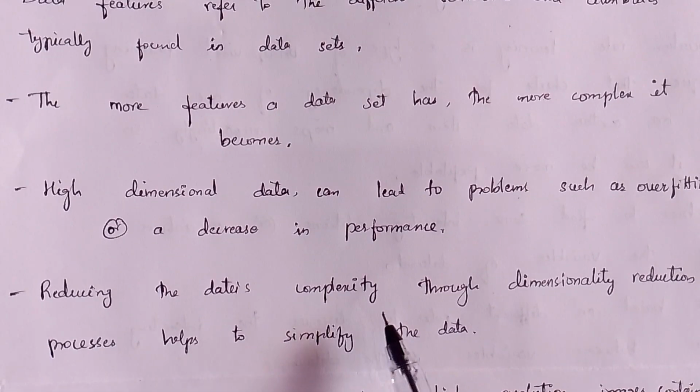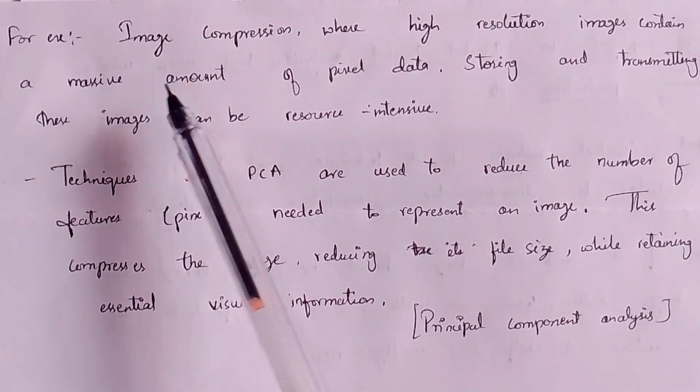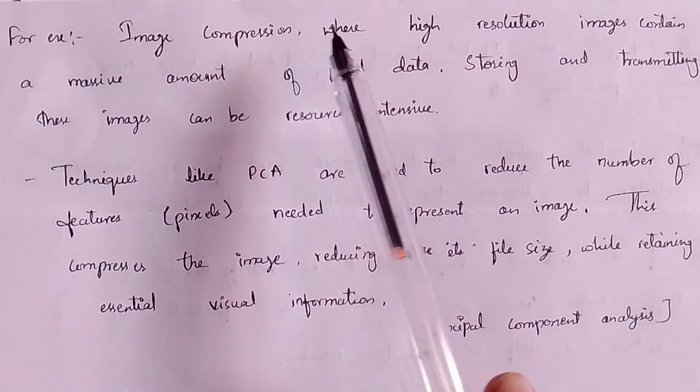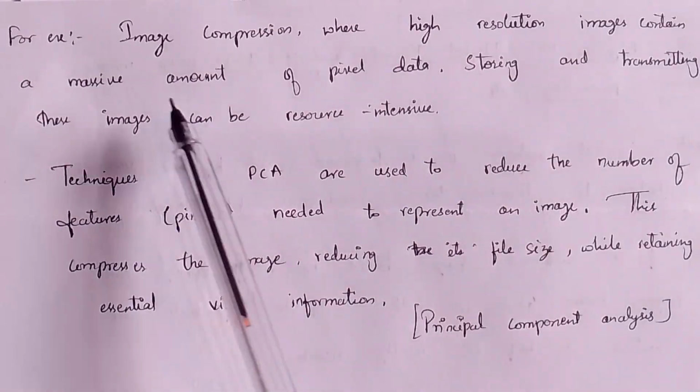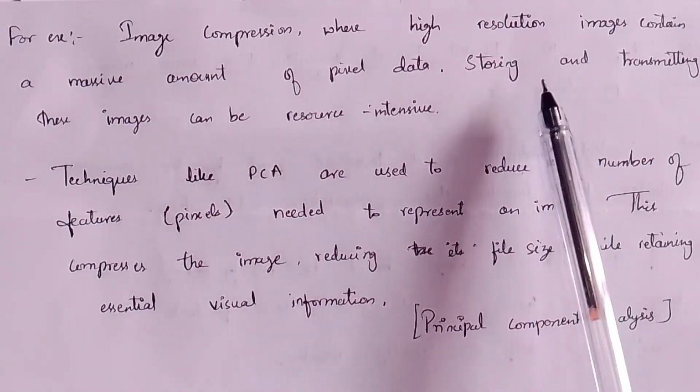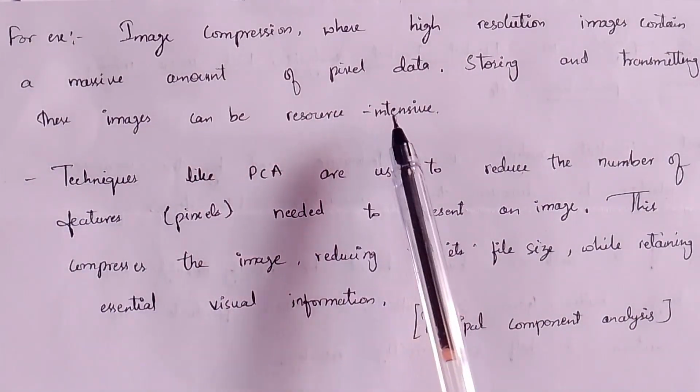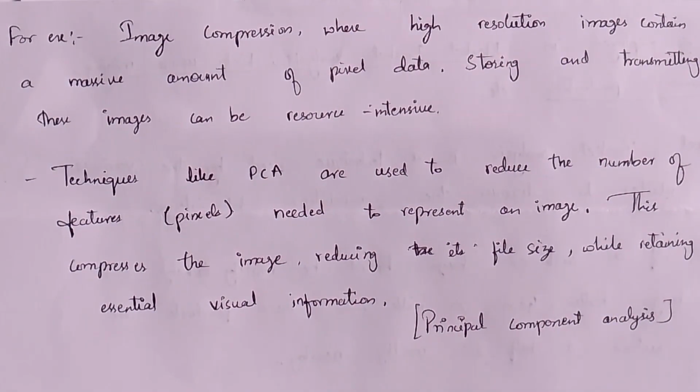Reducing the data's complexity through the dimensionality reduction process helps to simplify the data. By reducing its dimensionality, we can use it very simply, in a very easy way. For example, image compression, where high resolution images contain a massive amount of pixel data. Storing and transferring these images can be resource intensive. Imagine you have a dataset of images, each represented by thousands of pixels or features. This high dimensionality makes it computationally expensive to process and analyze these images.